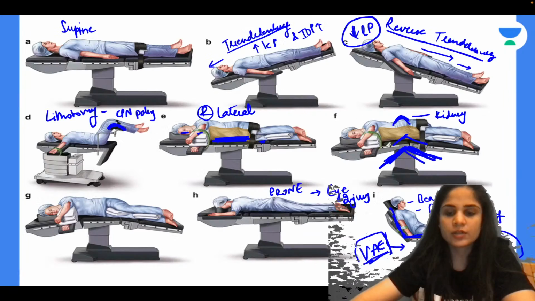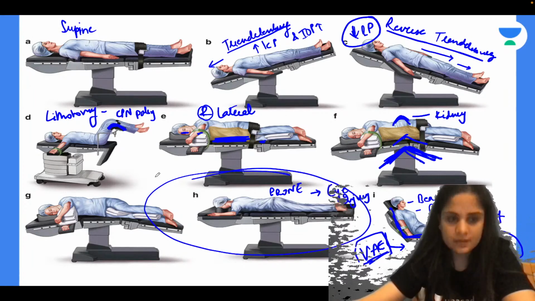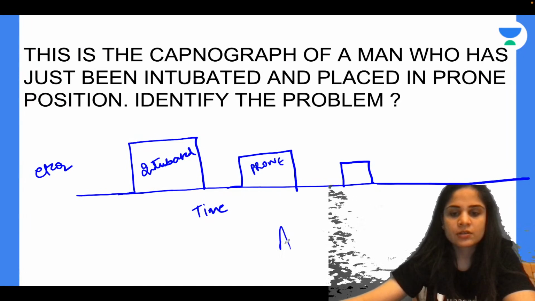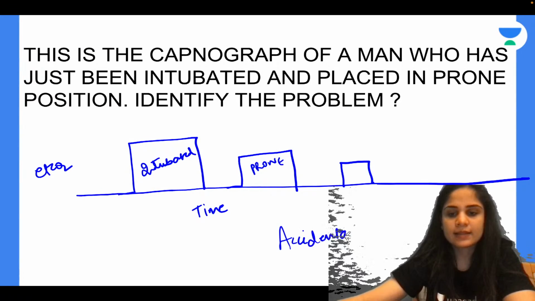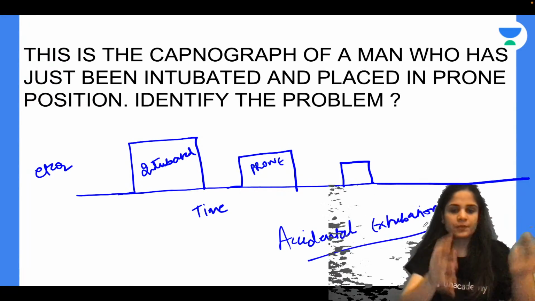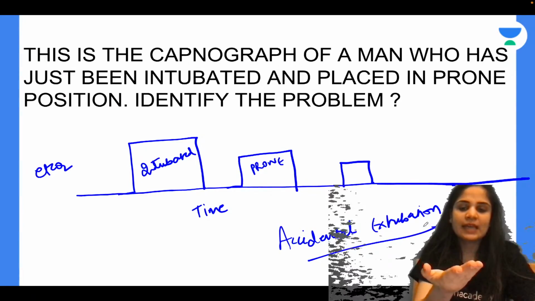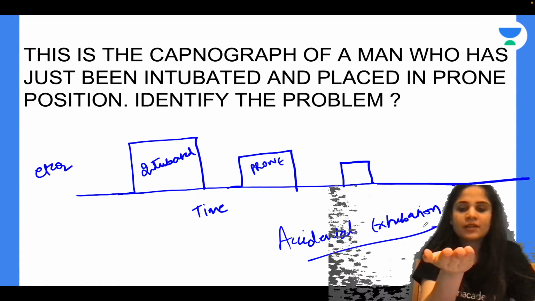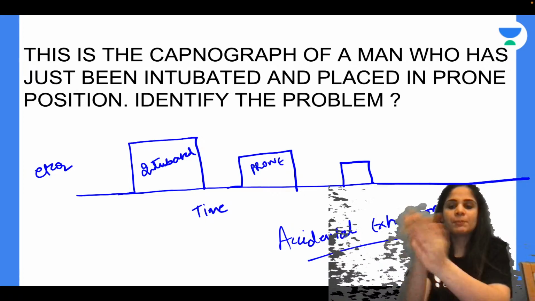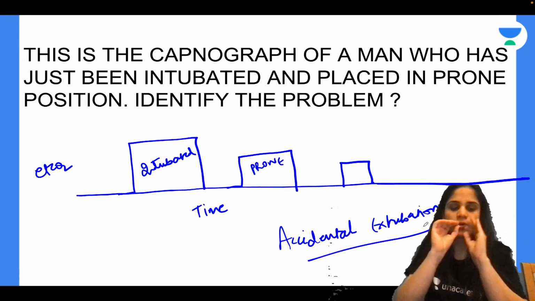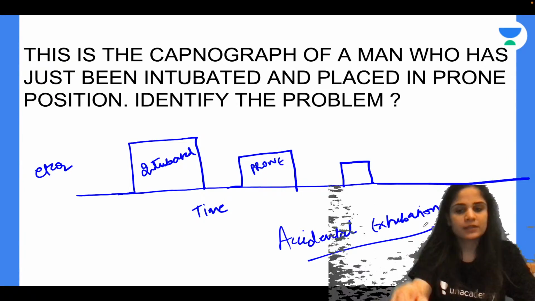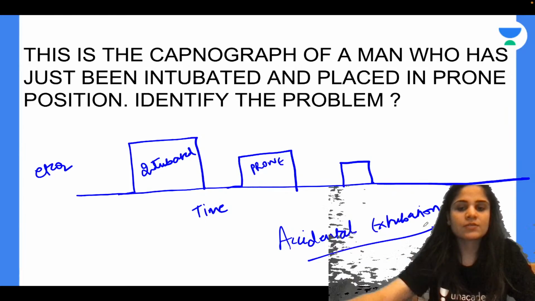So this is the prone position as I had shown you all. Patient is completely with his face in the front. Yes, very good Akash. So this is nothing but accidental extubation. While making the patient prone, like when you make an egg omelette or a dosa and flip it over, what can happen? Things can fall apart, correct? So when you flip the patient over from supine to prone, the tube can come out. If you have not stuck the tube properly, or inflated the cuff properly, the tube can come out. So as a result of this, what has happened?